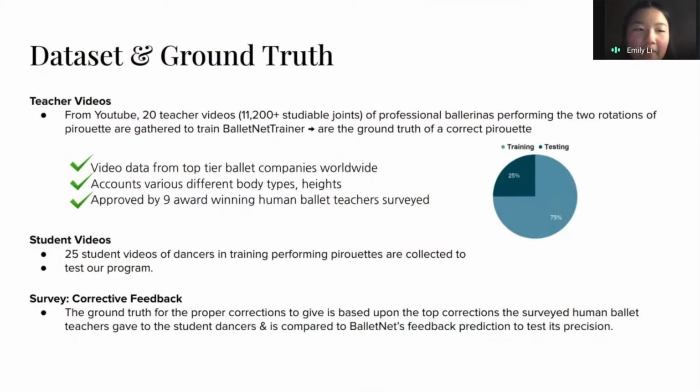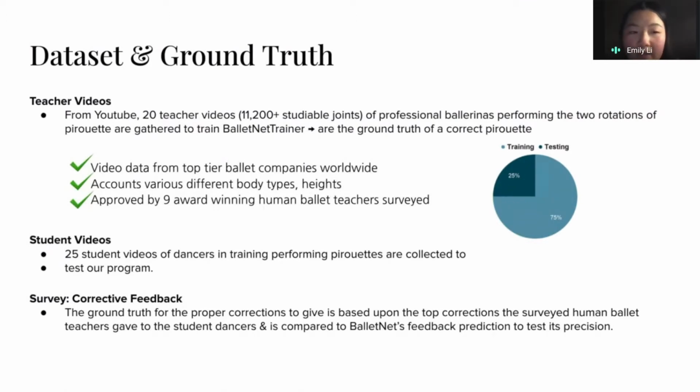Okay, so now talking about the data set and the ground truth. You may ask, where do we actually find the videos, and how do we actually create a teacher model? We collect from YouTube 20 teacher videos, which together show a lot of joints of professional ballerinas performing 2 rotations of the pirouette, and we use those videos to train our teacher model, which we'll talk about later. We made sure that our video data are from top tier ballet companies worldwide, and we also accounted for various ballet body types, such as height and different body types in general.